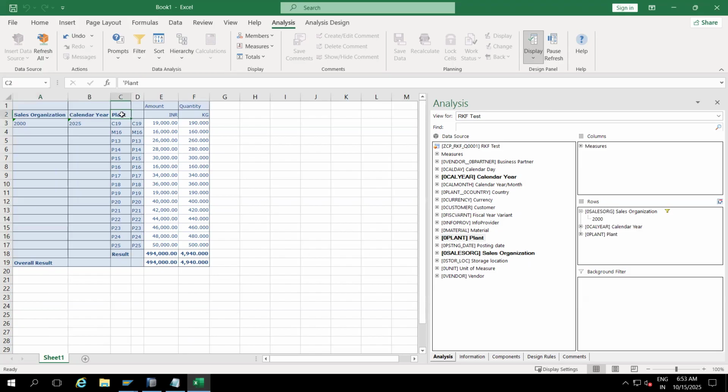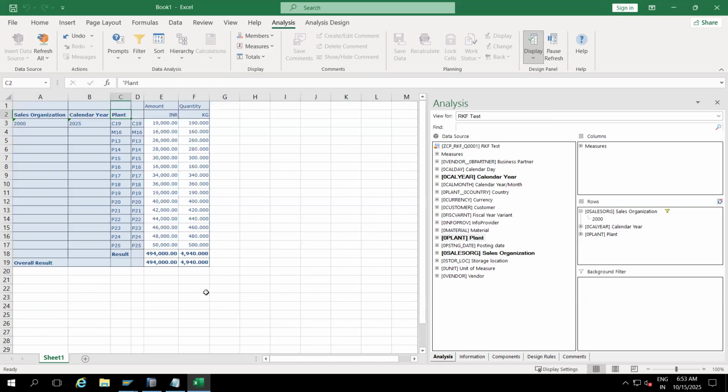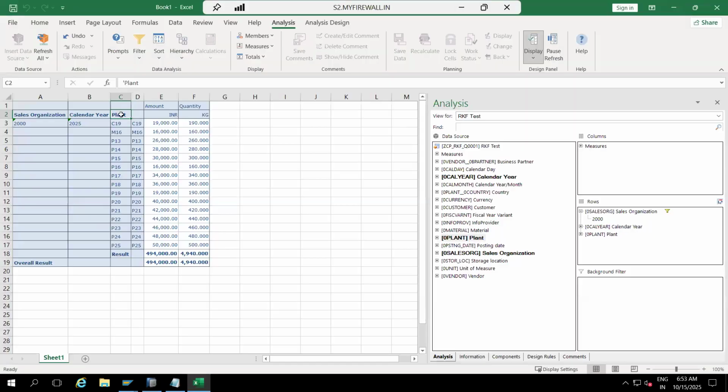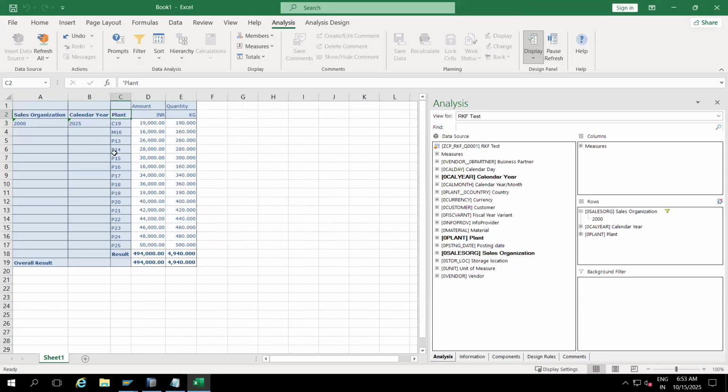Here I want to keep only keys. Right click, and whatever activity you do here, I don't want to do Never here. I will keep it here only. So right click, go to members, and I will keep only keys. Correct? The same activity we can do there and here also. SAP has given this many options.